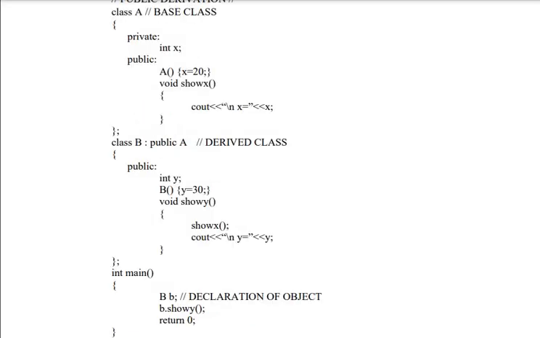Now look at this. An object is created. B dot show Y. Just observe the things very clearly. B dot show Y. Show Y is a member function of class B. But inside show Y, what happened here? Can you look at this? Show X is called. The member function of base class is called inside the member function of derived class.